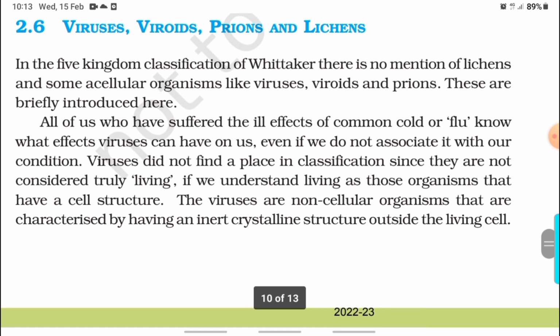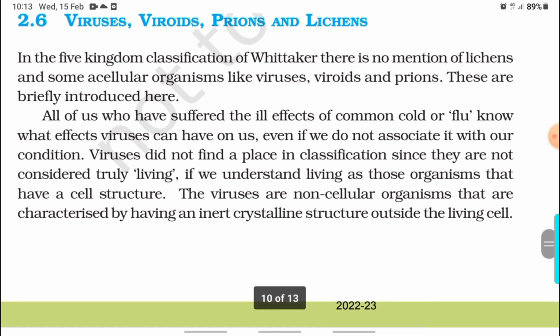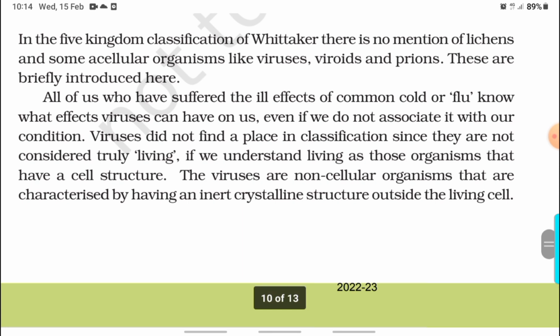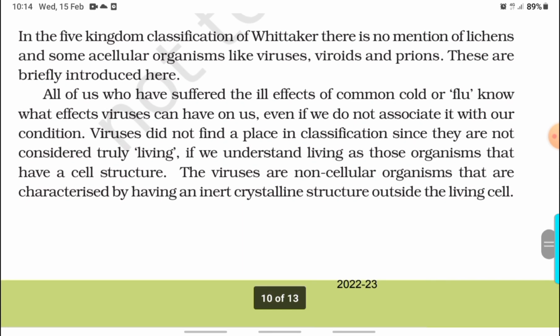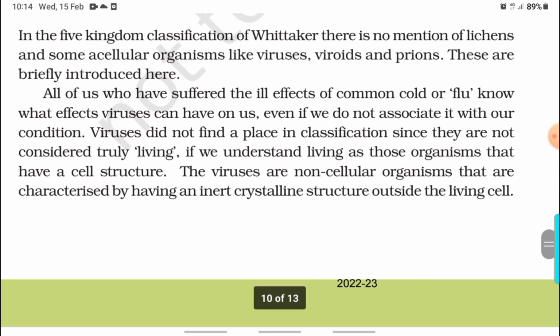Viruses, viroids, prions, and lichens. In the five kingdom classification of Whittaker, there is no mention of lichens and some acellular organisms like viruses, viroids, and prions.